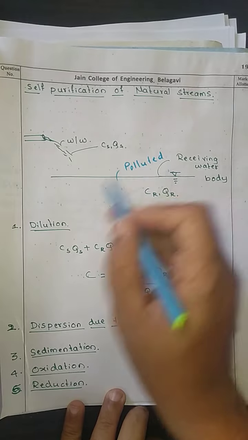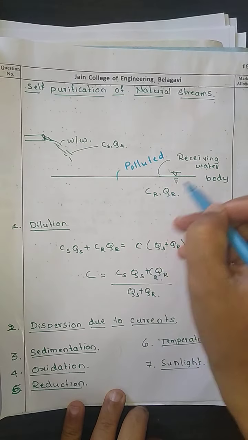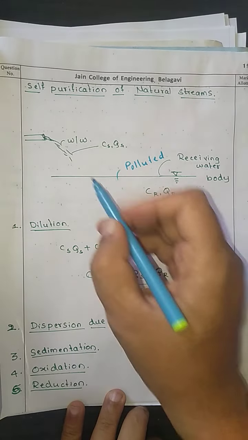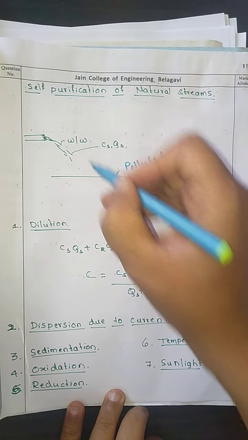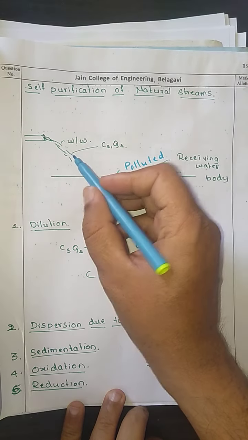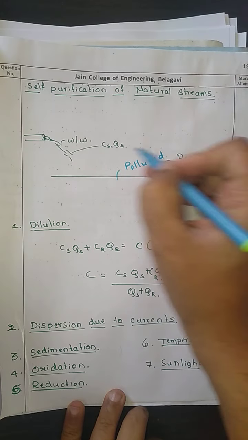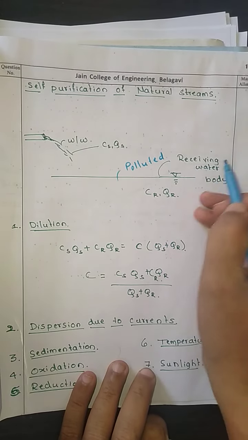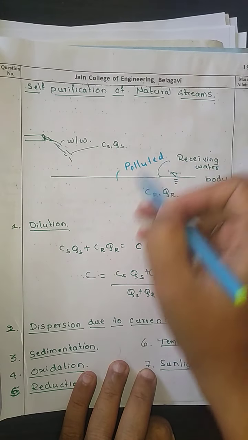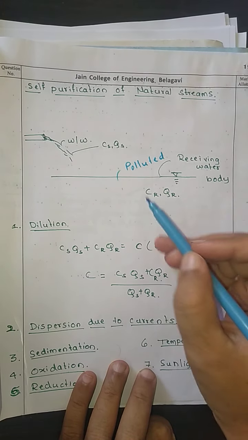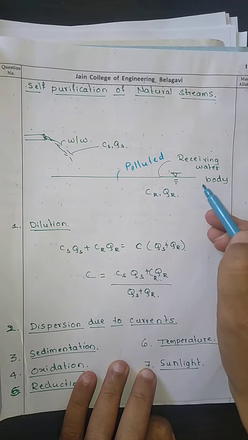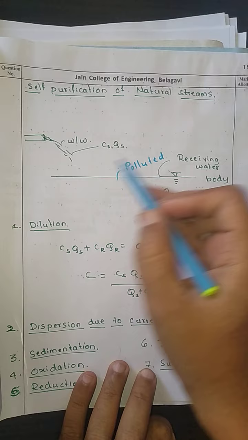So due to the mixing, what will happen? Dilution is going to take place. In the last class I told you what dilution is. The strength of this wastewater is reduced when it mixes with the receiving water body. Now this receiving water body, on its own, is going to cleanse this water after some period of time.